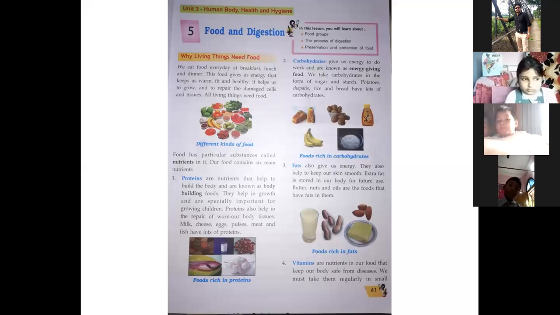And among all these nutrients, vitamins are most important, because they keep our body safe from diseases. We must take them regularly in small quantities. These are called protective foods. First we talked about bodybuilding foods, then energy giving foods, and now we are talking about protective foods.